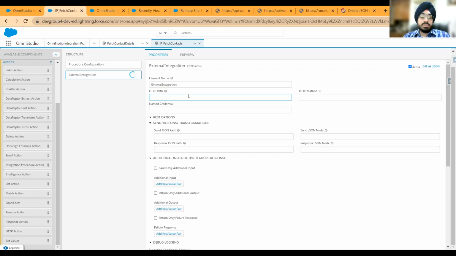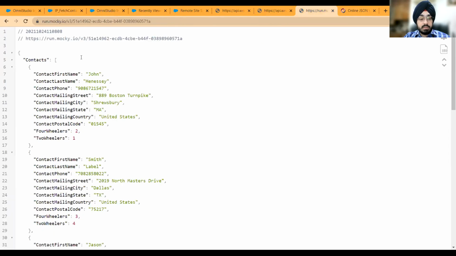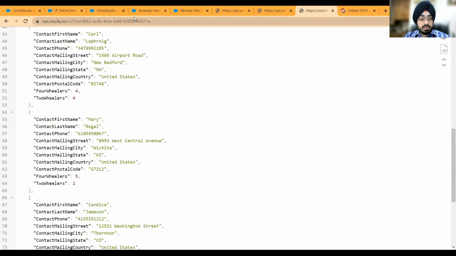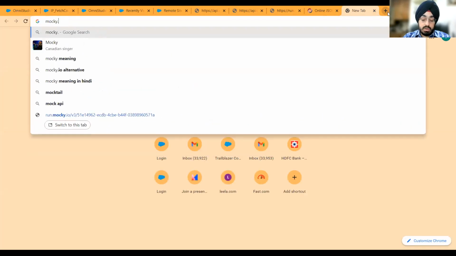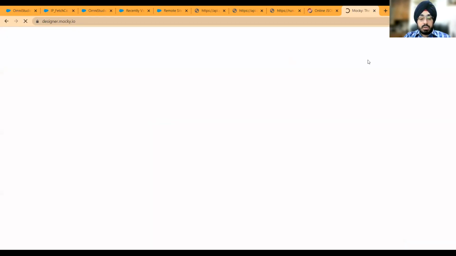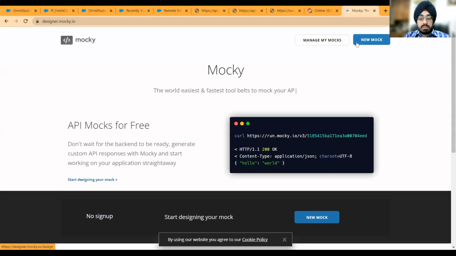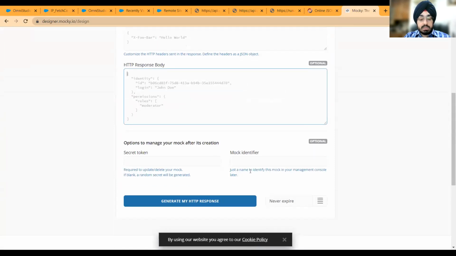And then coming to your HTTP path. So what I've done is I have created a mock for all of you, just in the interest of time. This is our mock service, and all of you can create it very simply by just going on mockkey.io. Go to this website. You can design your own mock here for free, and just click on new mock, type whatever data you want here in the HTTP response, and that's it. Generate my HTTP response. That's it.